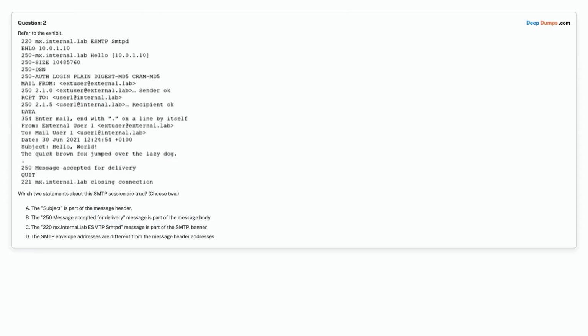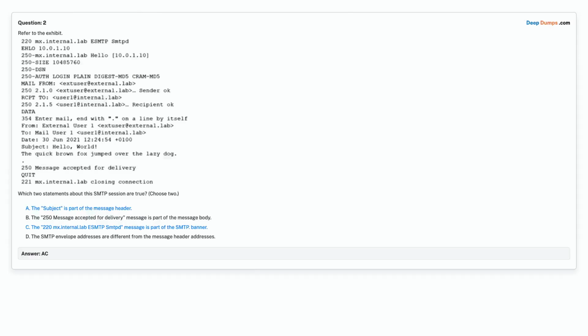Question 2. Refer to the exhibit. Which two statements about this SMTP session are true? Choose 2. Option A. The subject is part of the message header. Option B. The 250 message accepted for delivery message is part of the message body. Option C. The 220 MX internal lab ESMTP SMTPD message is part of the SMTP banner. Option D. The SMTP envelope addresses are different from the message header addresses. Choose the correct answer.